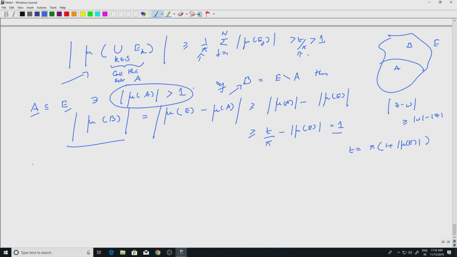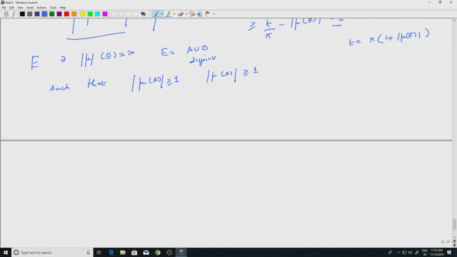So we started with E such that mod mu of E is infinite. What did we do? We got E as A union B, disjoint, such that modulus of mu of A is greater than 1, modulus of mu of B is greater than or equal to 1. So I can put greater than or equal to 1, it doesn't really matter. So that we can apply this again and again.